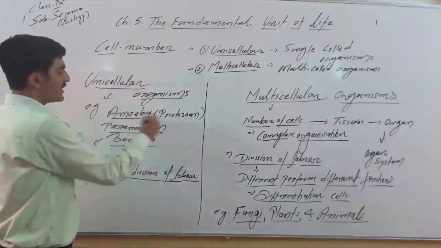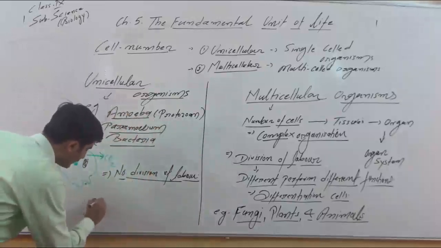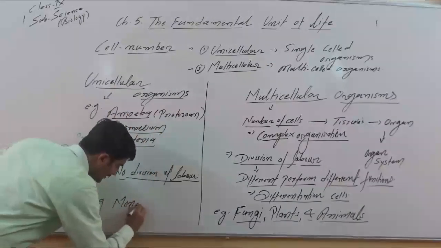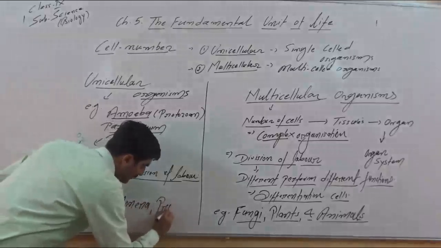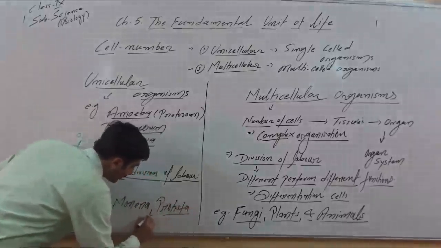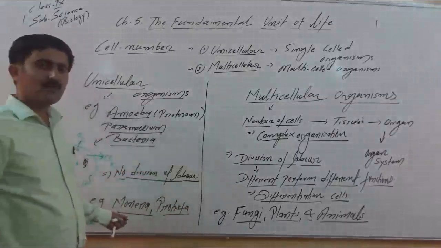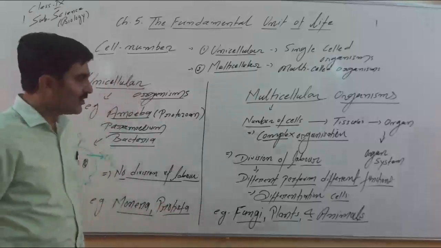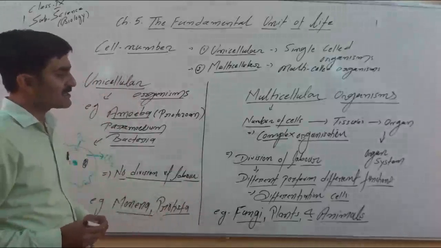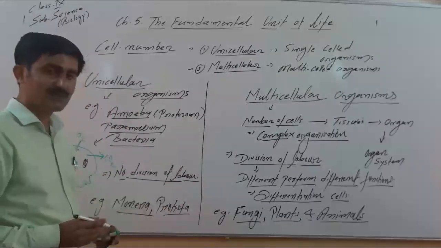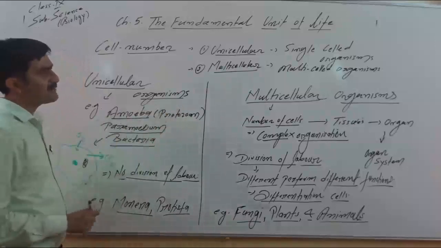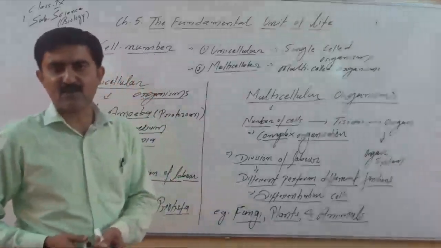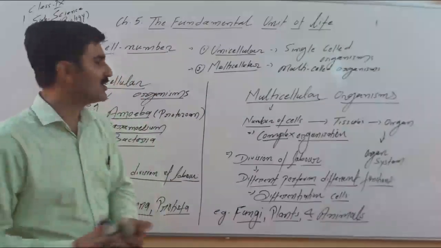Amoeba, bacteria, and all these come under two groups. The unicellular organisms include the two groups that you will learn in the next chapter, that is Monera and Protista. Please remember, all members of Monera and Protista are unicellular. Members of fungi, plants and animals are multicellular. So these are some basic differences between unicellular and multicellular. On the basis of cell number, we have classified organisms into unicellular and multicellular.